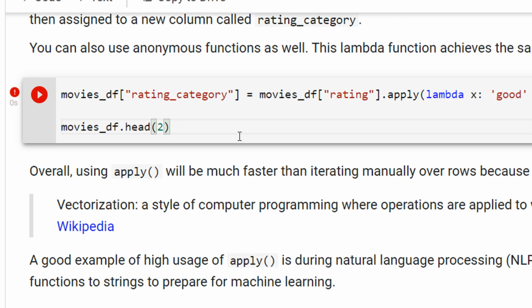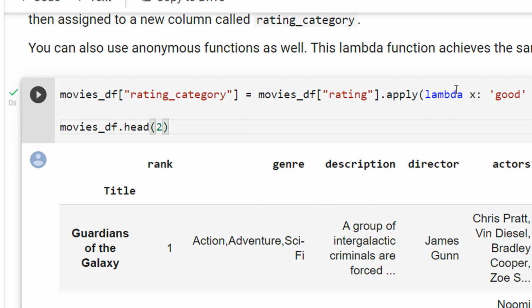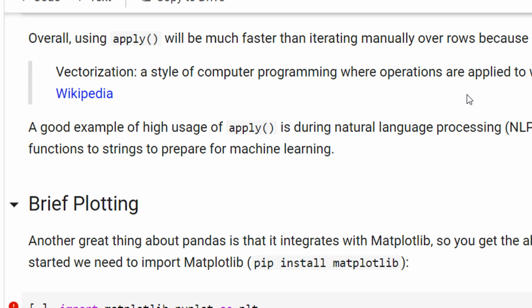Similarly, you can use a lambda function, right? The function was really small, so you can use a lambda function. I of course will say to avoid using lambda, it creates a lot of confusion. Make a simple function only.